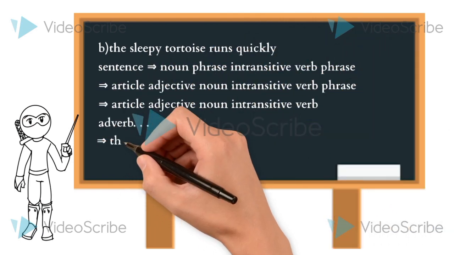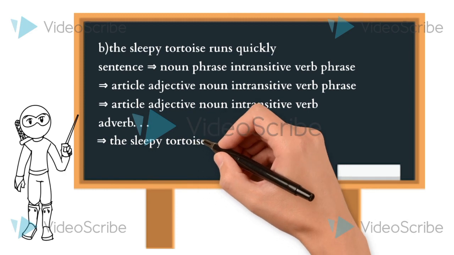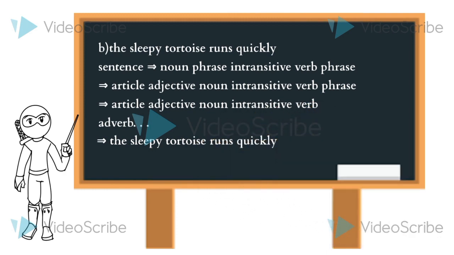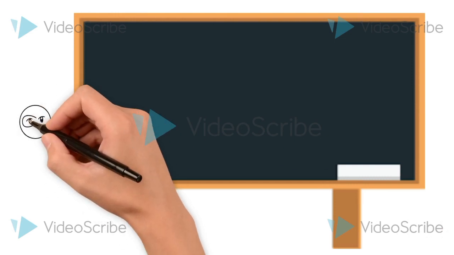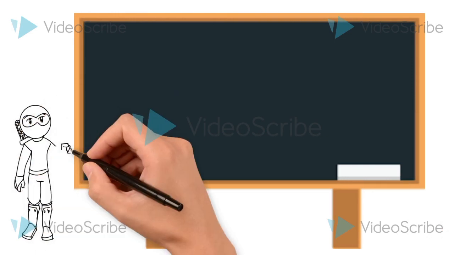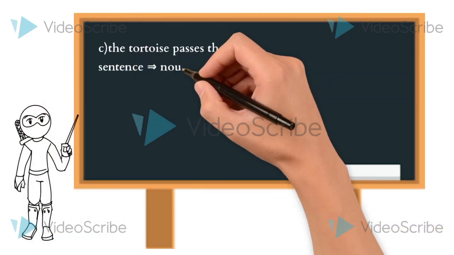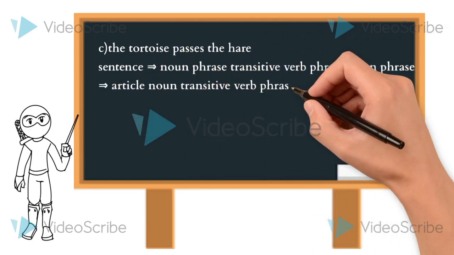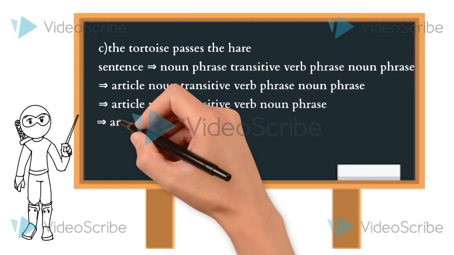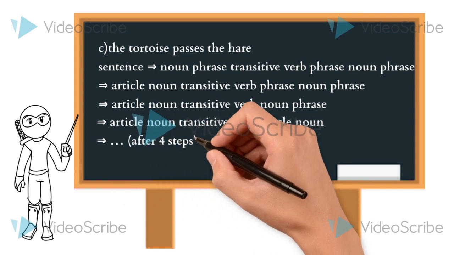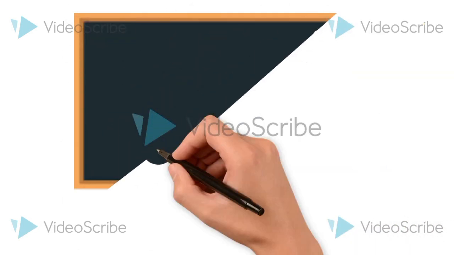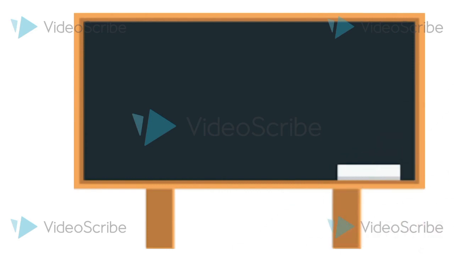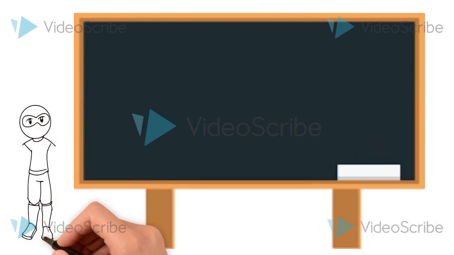Here we can see the noun phrase, the happy hare. A noun phrase is made up of three parts: article, adjective, and noun. For this example, we can see the article, the adjective happy, and the noun hare. Next, we have the verb phrase runs, which tells us what the subject is doing. We use an intransitive verb here because no object is involved. If an object is involved with the subject, then we use a transitive verb, as we can see in another example.